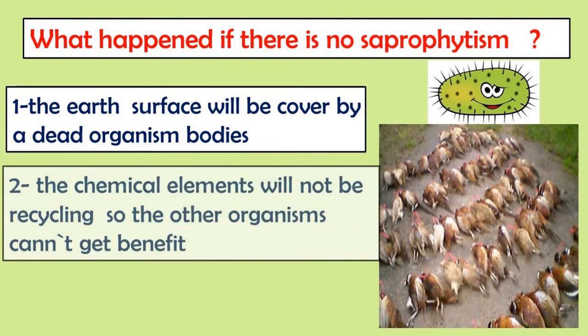What happens if there is no saprophytism? The Earth's surface will be covered by dead organism bodies. The chemical elements will not be recycled, so the other organisms cannot get benefits.